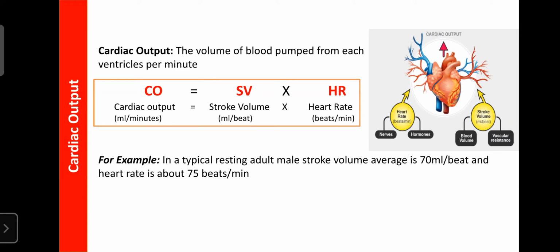So the blood pumped by the left ventricle and right ventricle into the aorta as well as the pulmonary trunk, that is the most important, and that is known as cardiac output. Cardiac output is most important because if it is maintained at 5 liters per minute, it is helpful for the overall growth of the organs and to fulfill the demand of the organs.